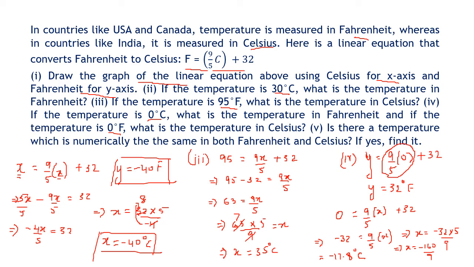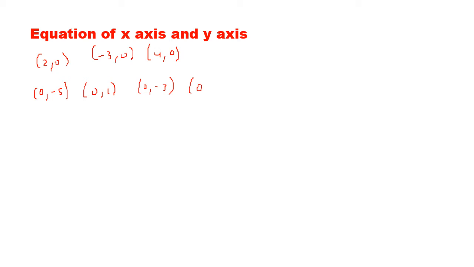Now we go to the first question, that is drawing the graph. But that graph we will do later on. Now see equations of x-axis and y-axis. Now take some points here: (2, 0), (-3, 0), (4, 0), and the points (0, -5), (0, 1), (0, -3). So generally (0, n), and here we take the point (n, 0).